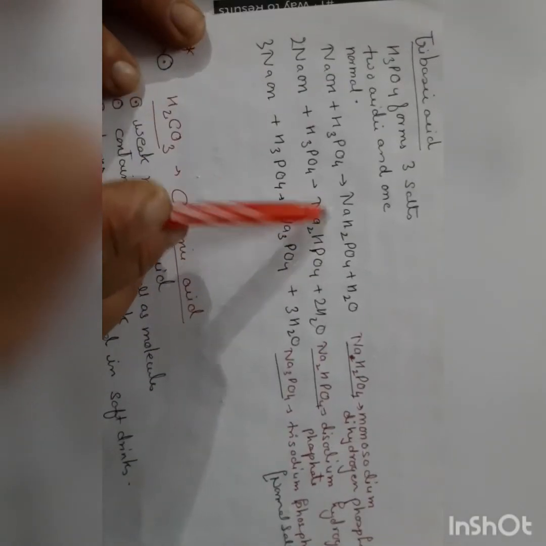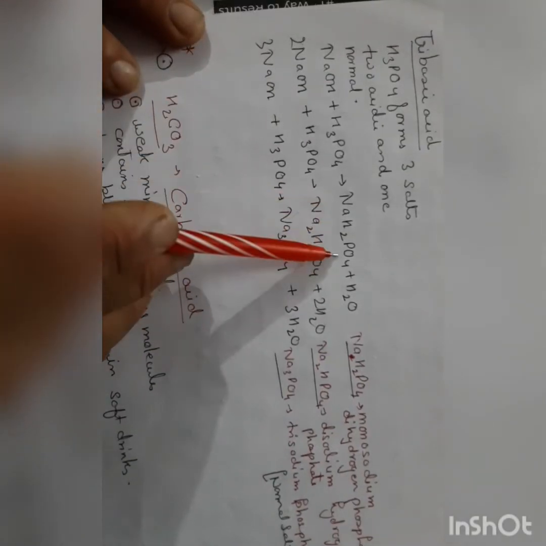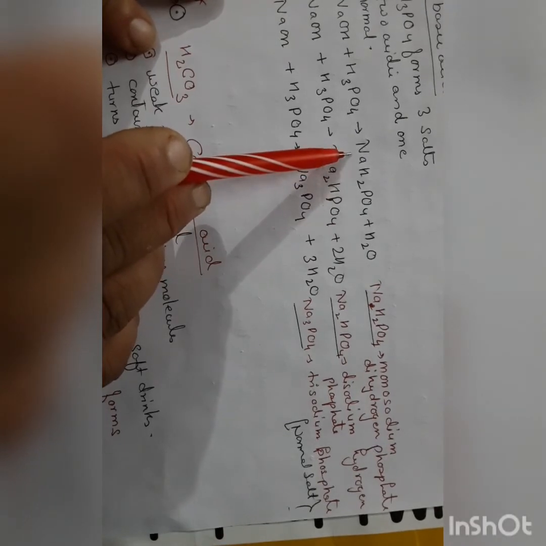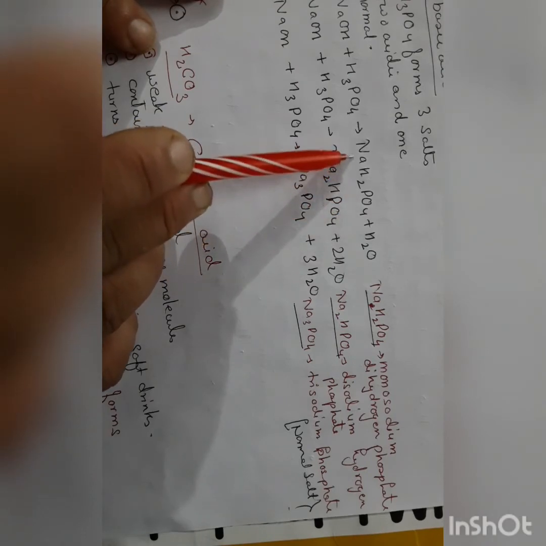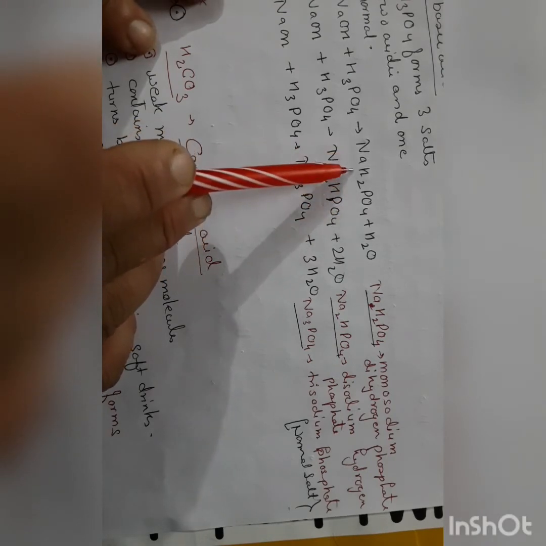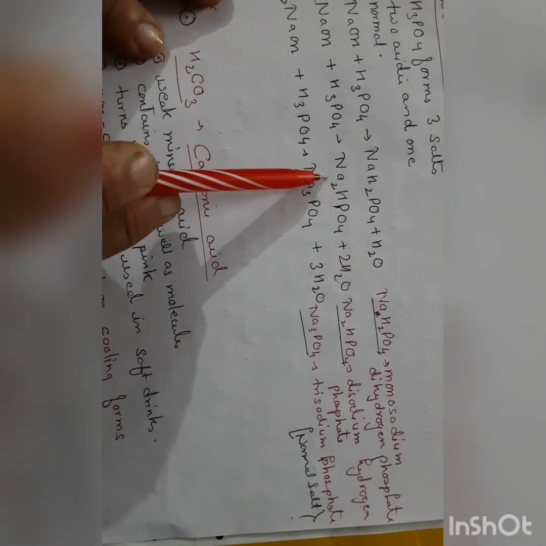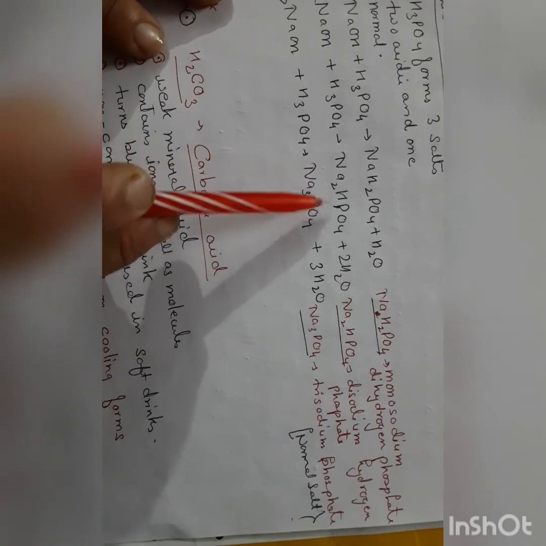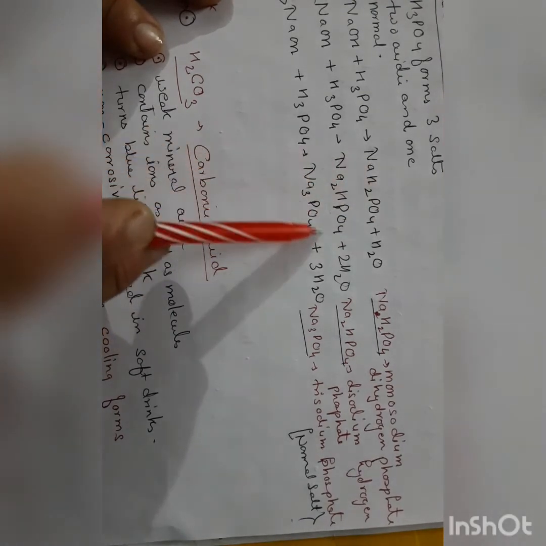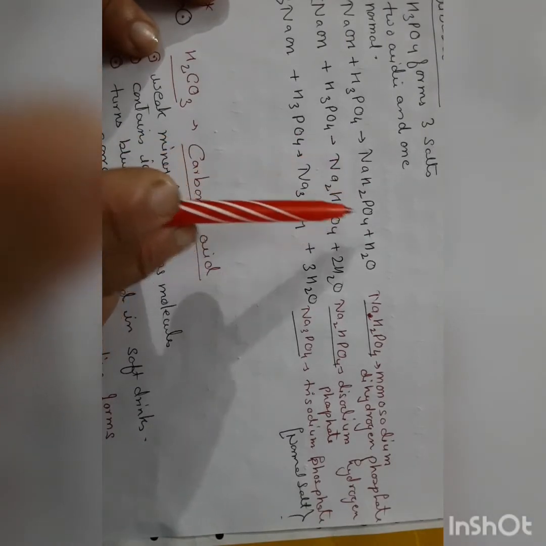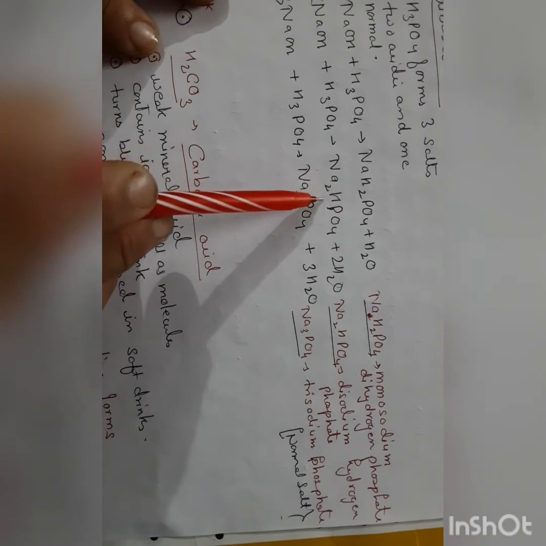The acidic salts are monosodium dihydrogen phosphate and disodium hydrogen phosphate.